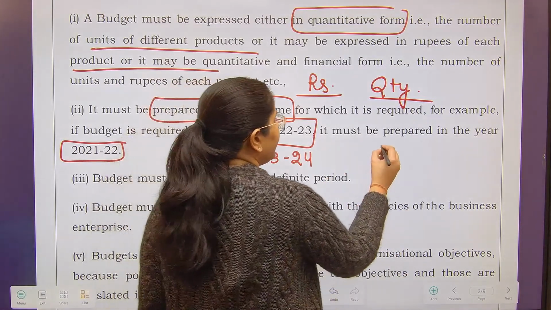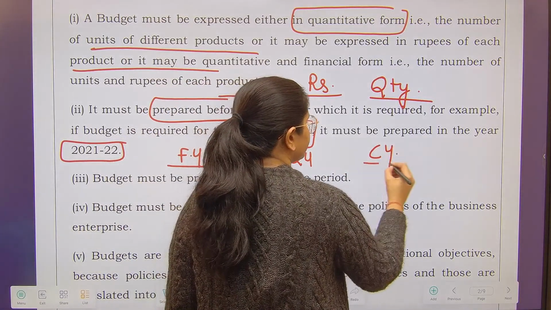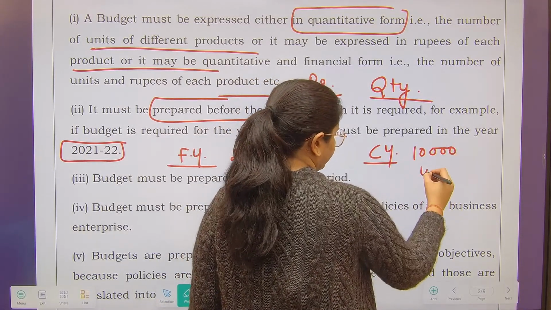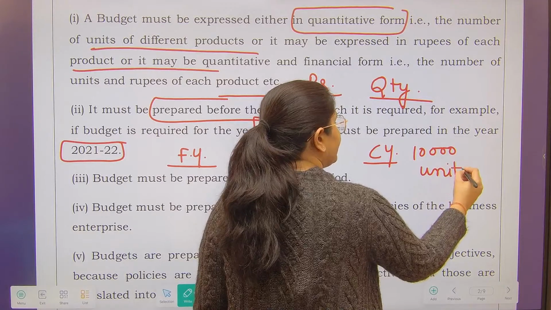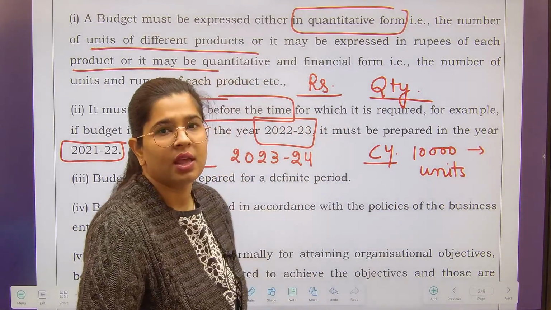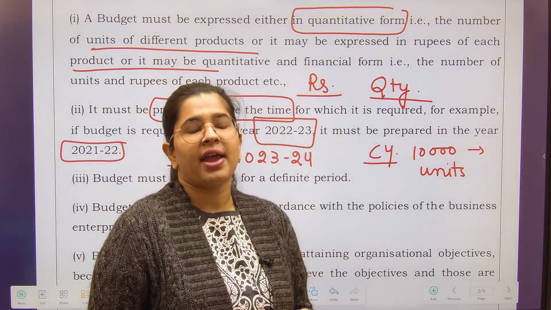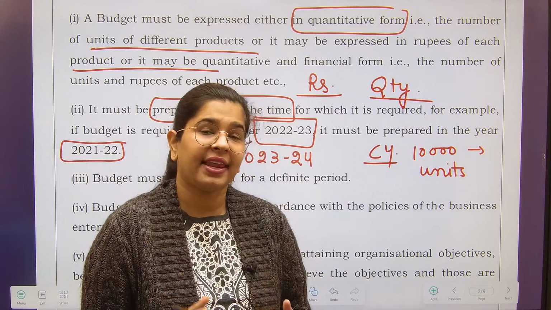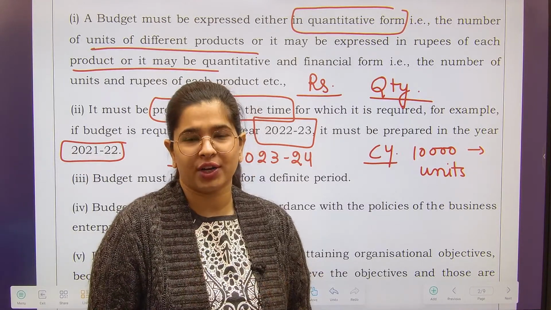Suppose in the current year my production was 10,000 units, then in the next year I would like to increase it. And how will I increase it? I will see if I have hired more employees. Hiring more employees means more production, right?